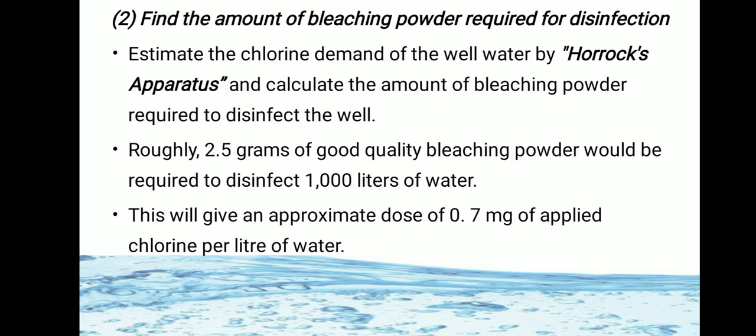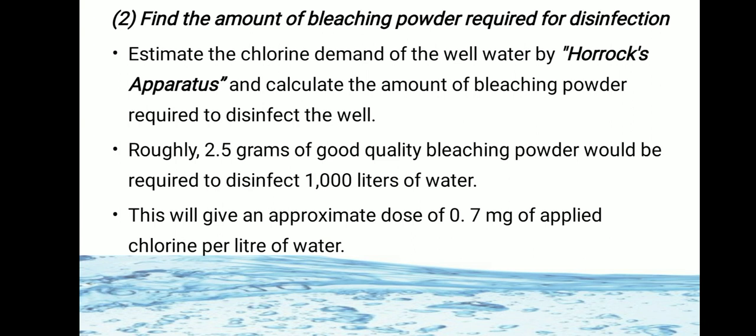Second step, find the amount of bleaching powder required for disinfection. First we found how much water is present in the well. Second is to find the amount of bleaching powder required for disinfection.